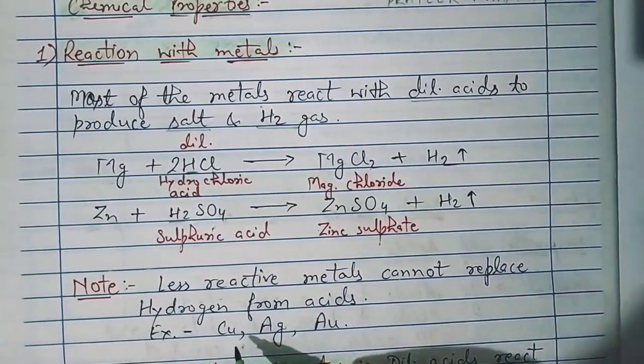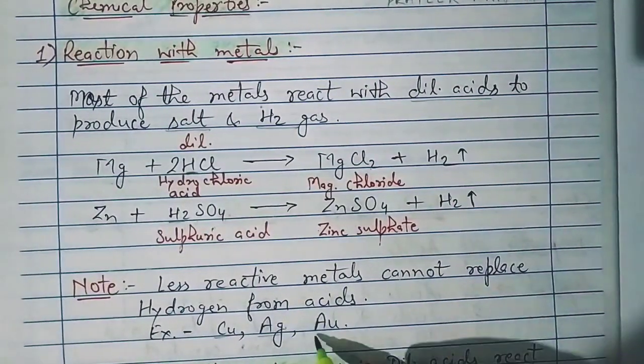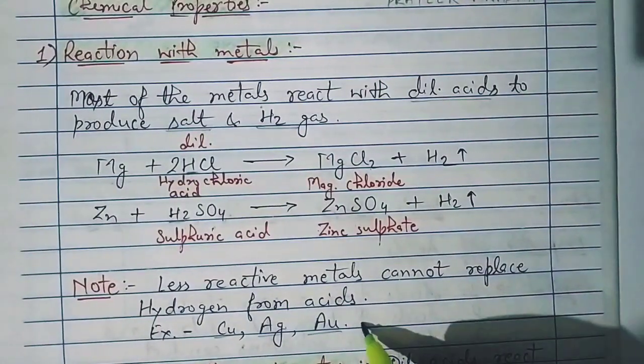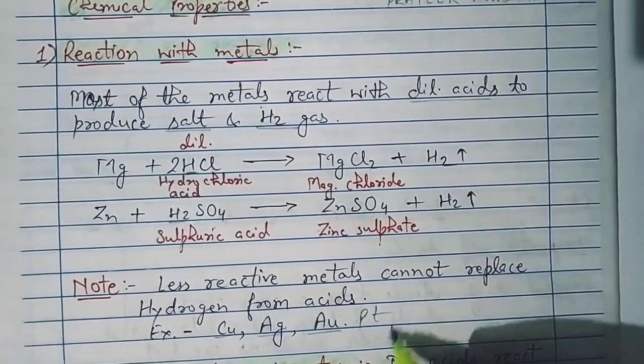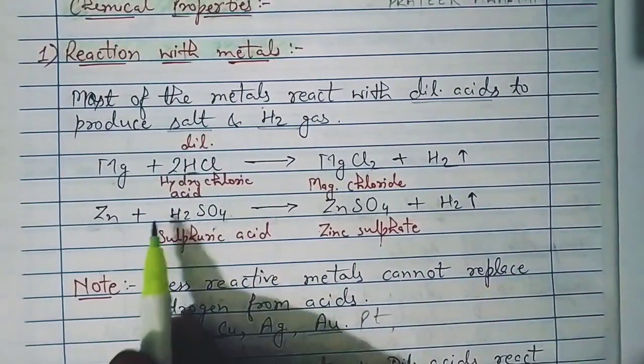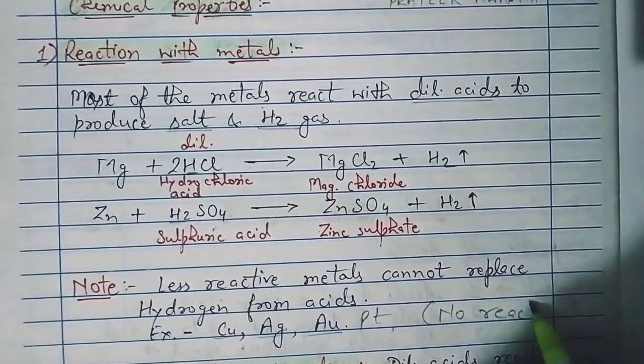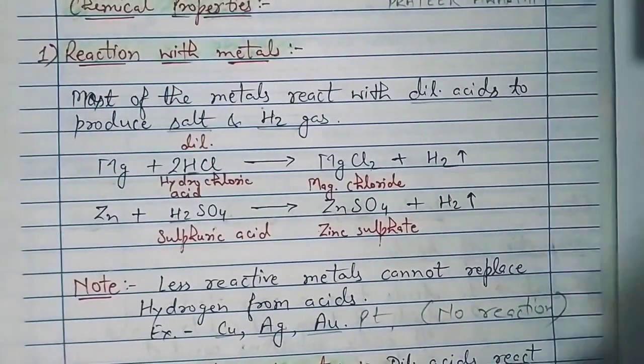So the examples of these less reactive metals are copper, silver, aluminium. Some other metals are also there, like platinum, etc. If you get these metals here in this case, then you will write only no reaction. Okay, learn it: no reaction.